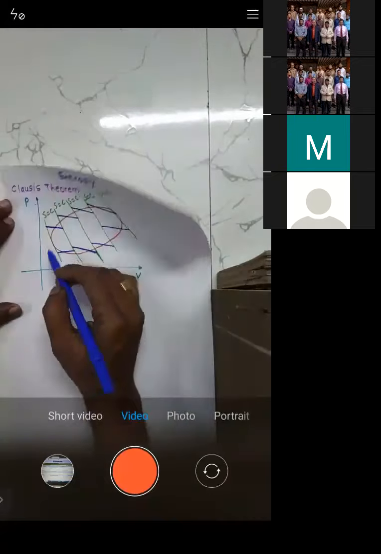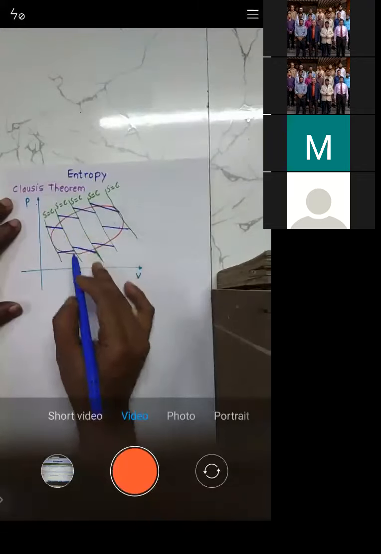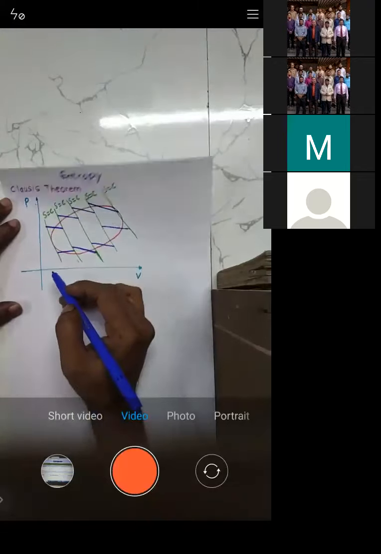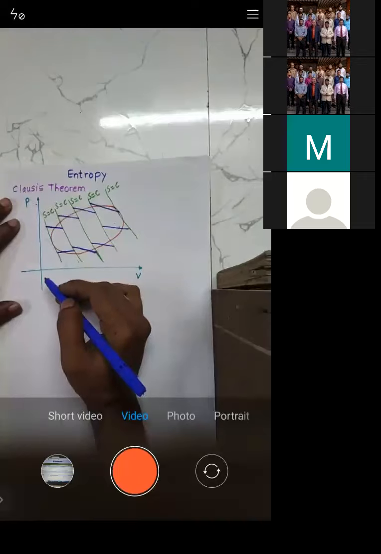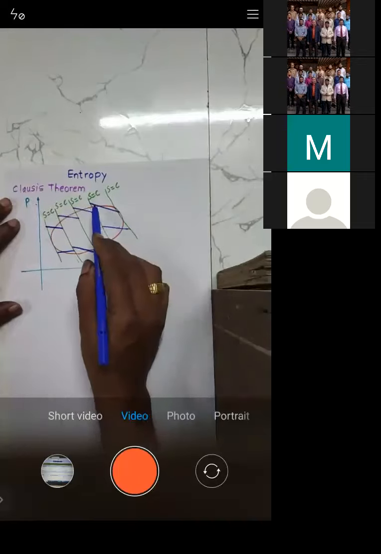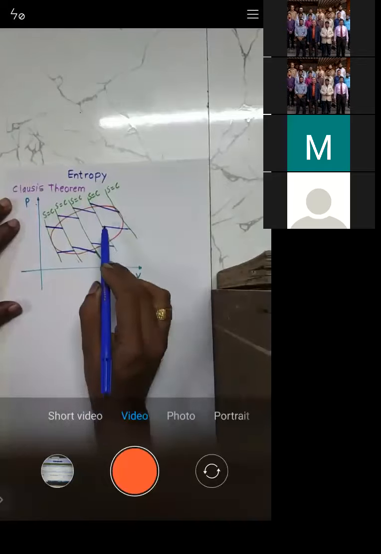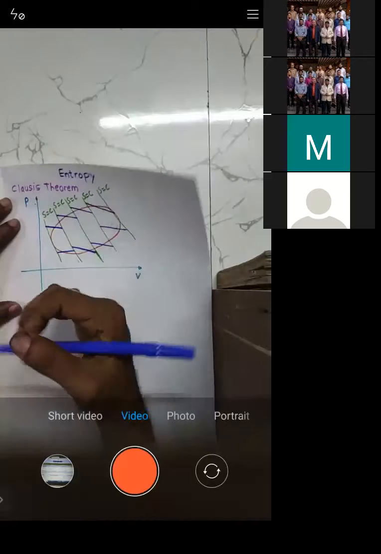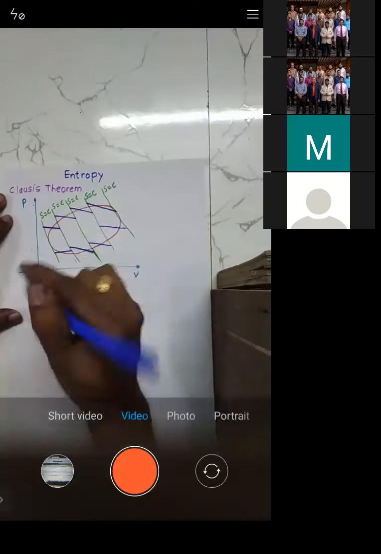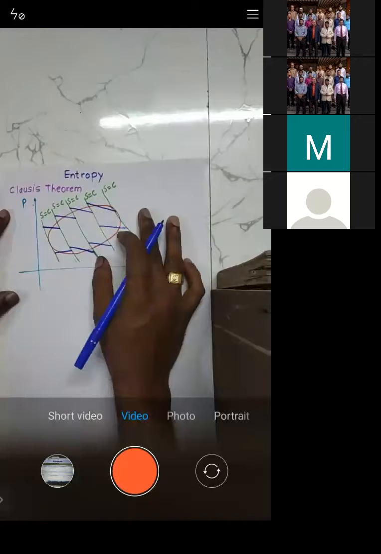Each strip I have made closed at the top and at the bottom by means of an isothermal process. If you observe the value of temperature at any point on this line, it is constant. Similarly, the temperature at any point on this line is constant. Such a process is known as an isothermal process.